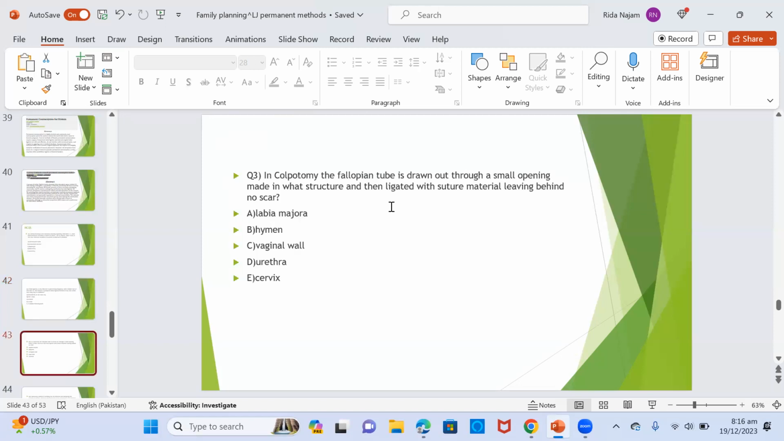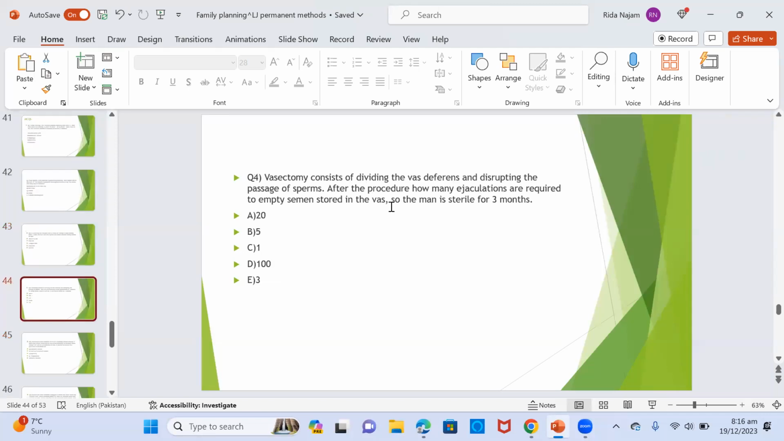Question 3. In colpotomy, the fallopian tube is drawn out through a small opening made in what structure and then ligated with suture material, leaving behind no scar? A. Labia majora. B. Hymen. C. Vaginal wall. D. Urethra. Or E. Cervix. The answer is C.